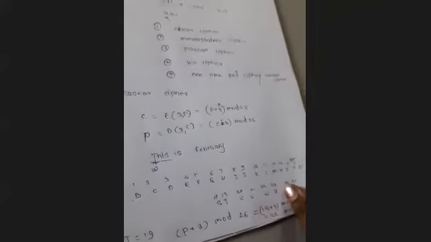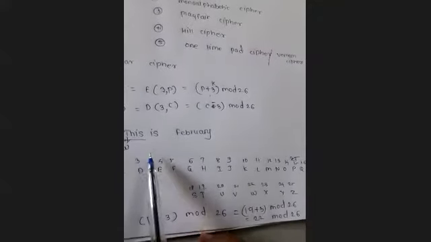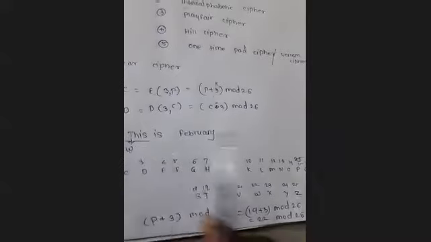In this way, we can calculate for other letters also.